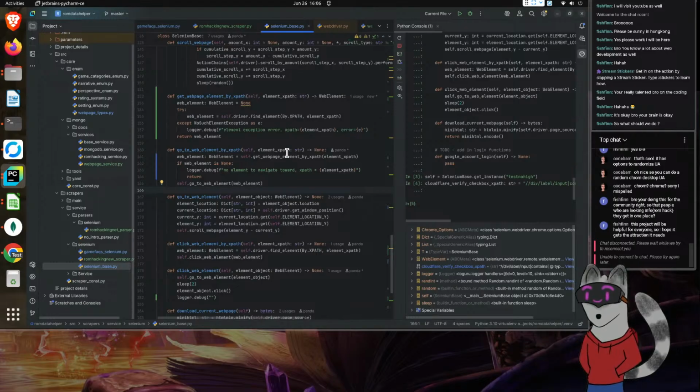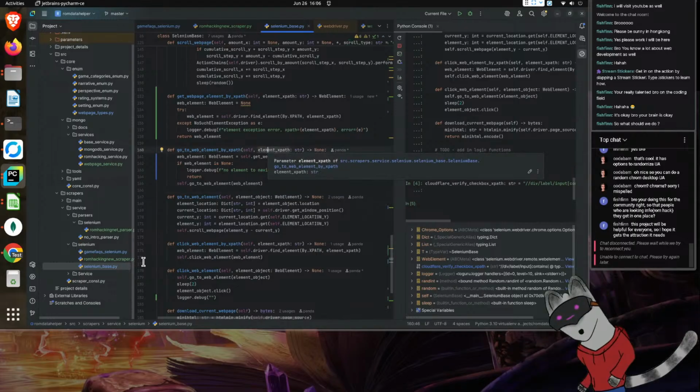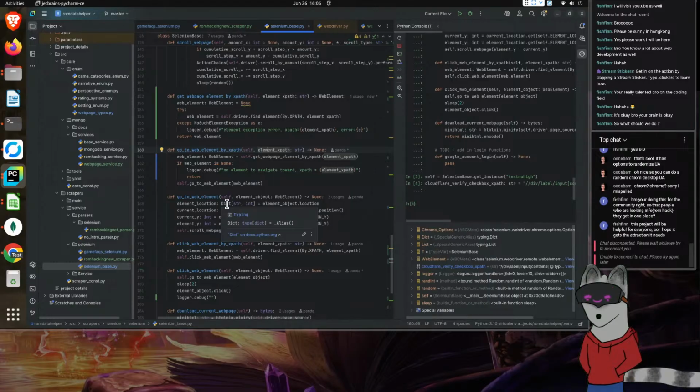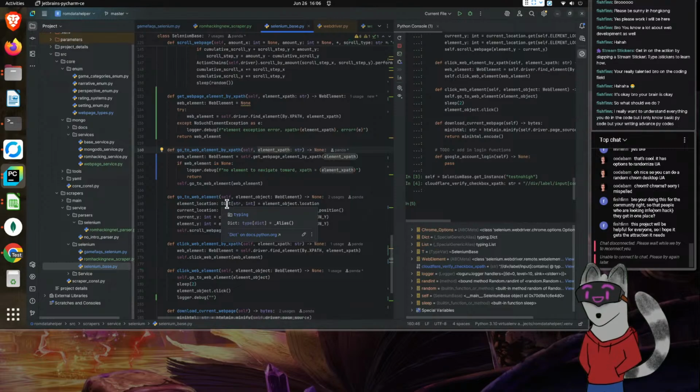So if it's not there, then we should simply say that there's nothing to navigate to, which means the XPath was wrong. If we already have the element, then we don't need to worry about that. So let's continue.